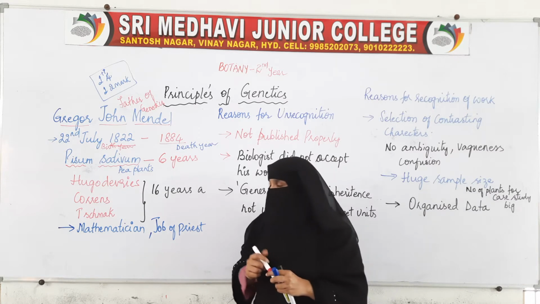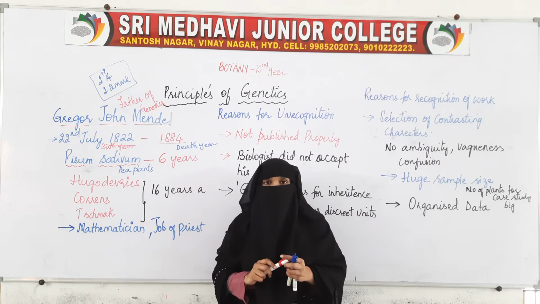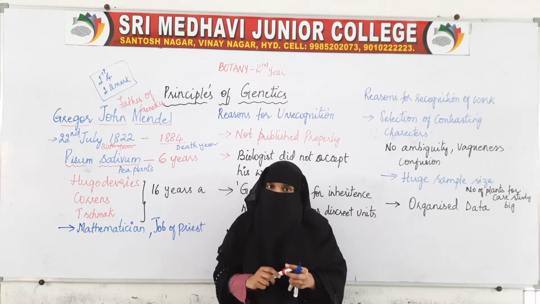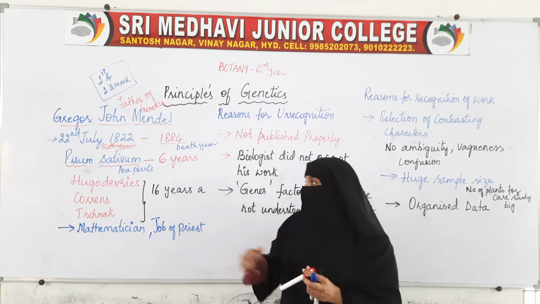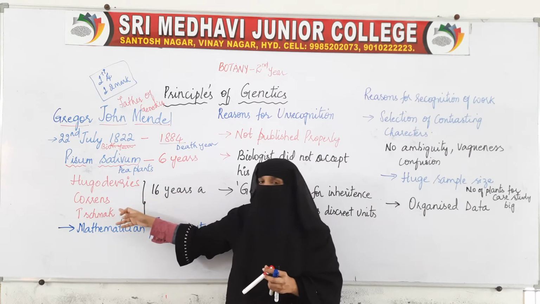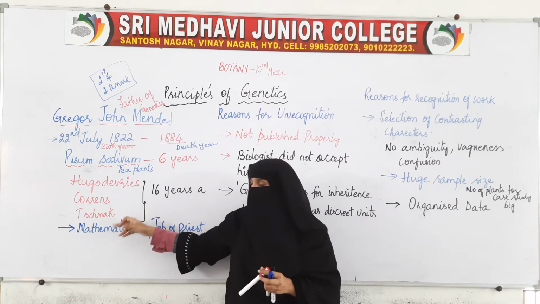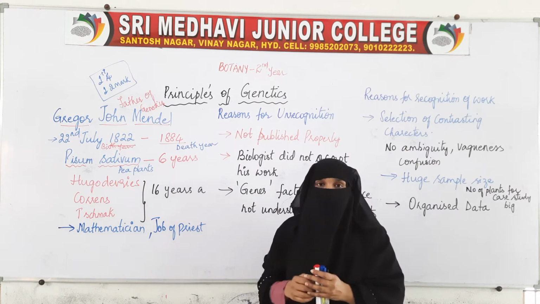His work was not recognized at that time, but later after his death, three scientists, the first is Hugo de Vries, second is Correns, and the third is Tschermak, rediscovered his work.